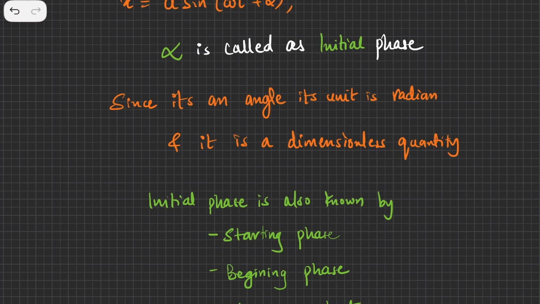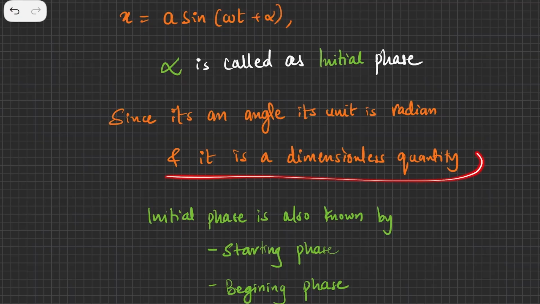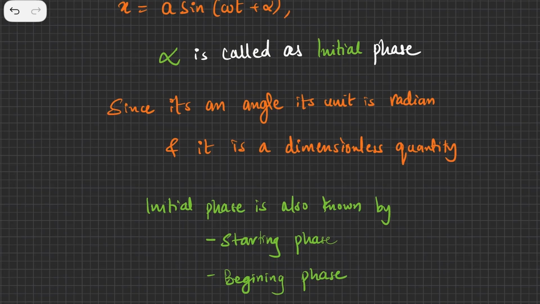Then lastly, the next point is very simple. Since it is an angle, the unit is radian. And it's a dimensionless quantity because it's an angle, it's a supplementary quantity, and supplementary quantities are those quantities which have units but they don't have dimensions.